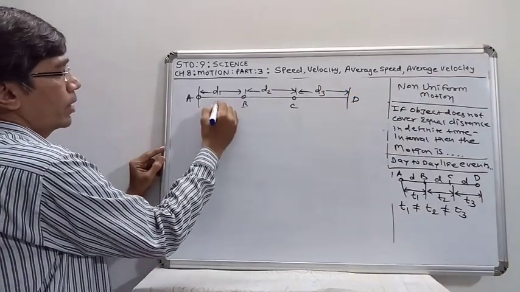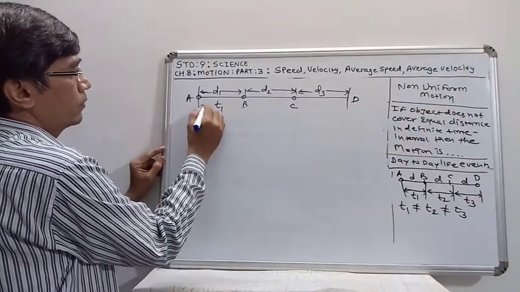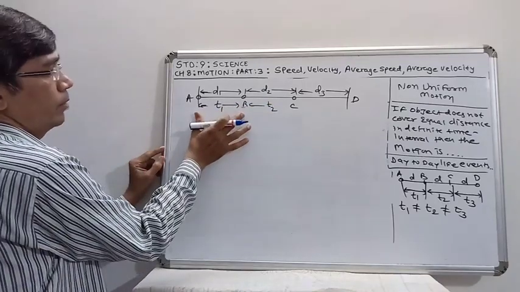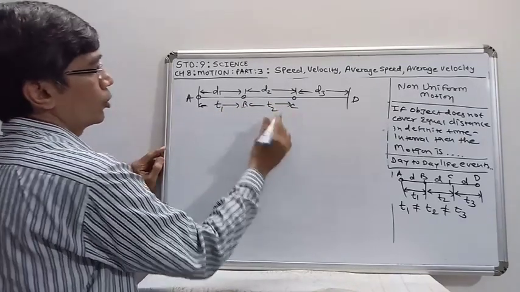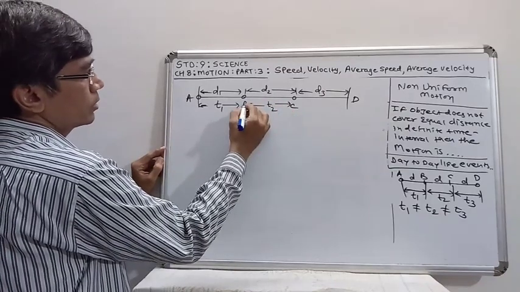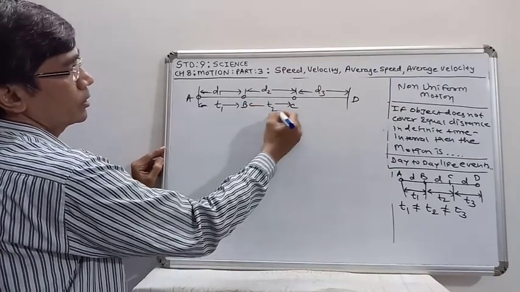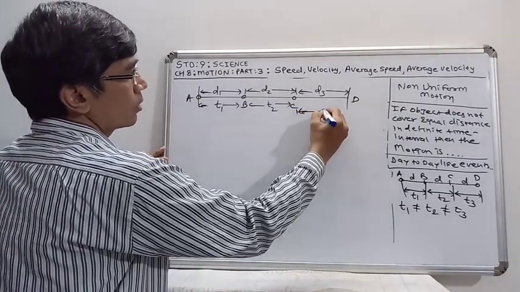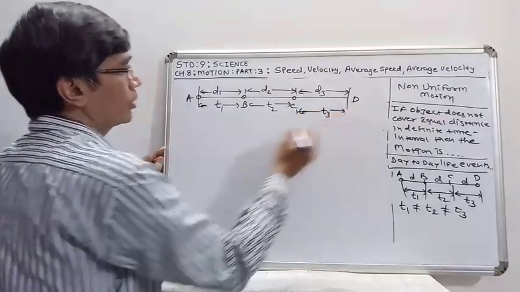The time taken by the particle during the AB distance is t1, during the BC distance the time interval is t2, and during the CD distance the time interval is t3.